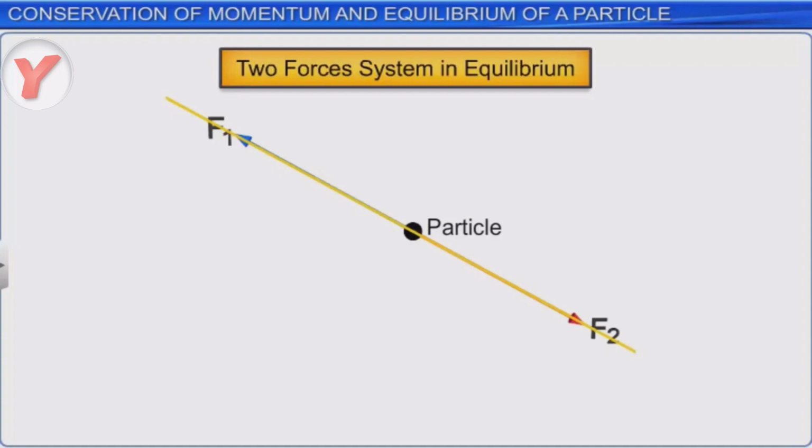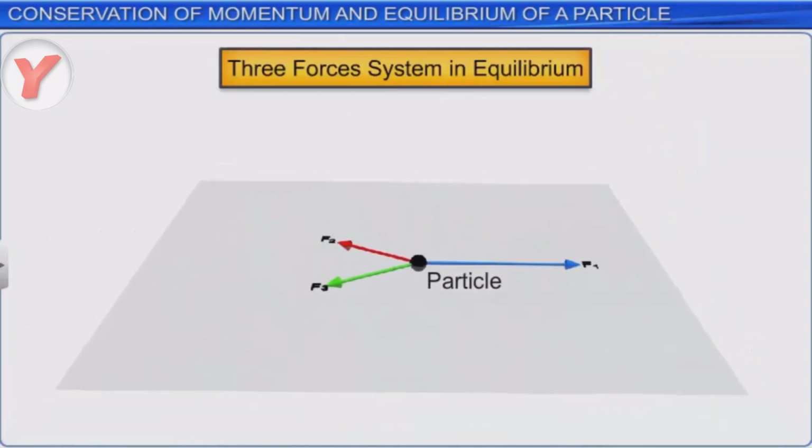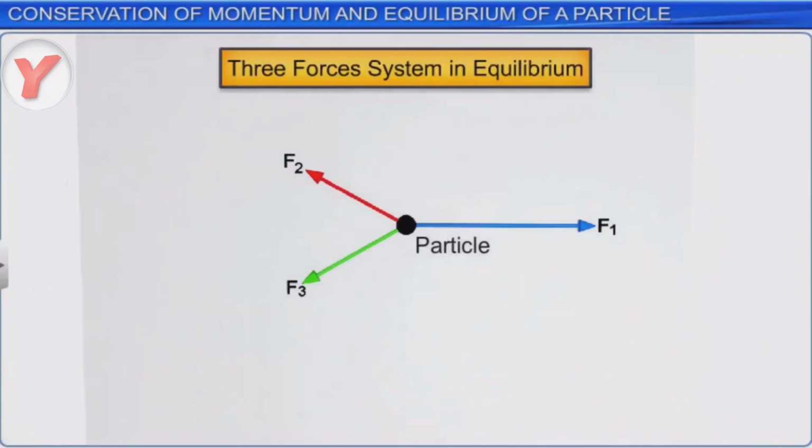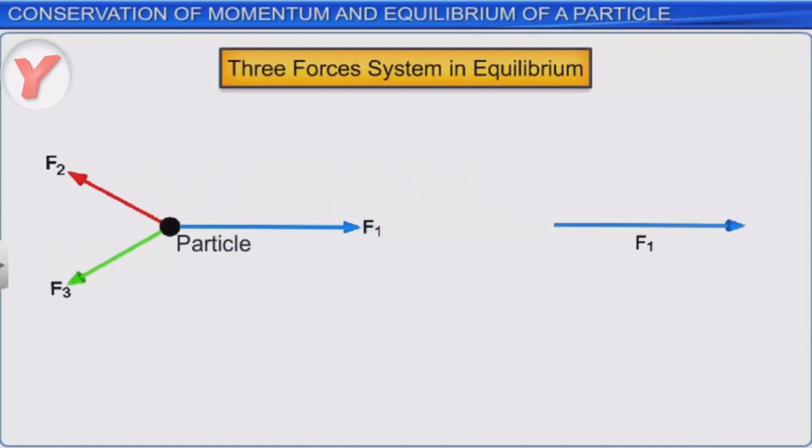Now let's consider a particle in equilibrium with three forces acting on it. Here, the three forces must be coplanar. That is, they should all lie in one plane. The resultant of any two forces is equal to, but opposite to, the third force. The third force, which is opposite in direction to the resultant and whose magnitude is equal to that of the resultant, is called the equilibrant force. The vector sum of the three forces must be equal to 0.